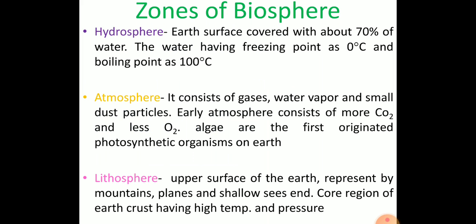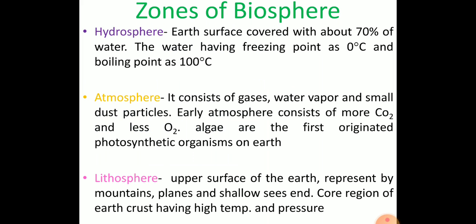So what is a biosphere? Usually it is the earth surface that consists of living organisms. The zone of the biosphere has different layers: the hydrosphere, atmosphere, and the lithosphere. Hydrosphere is nothing but the water covering region of the earth's crust. Usually the earth's surface consists of about 70% water, and the boiling point of water is 100 degrees Celsius.